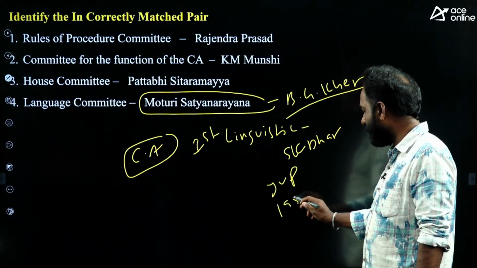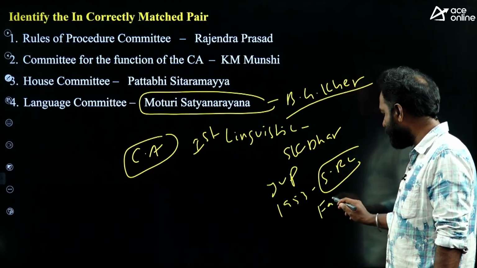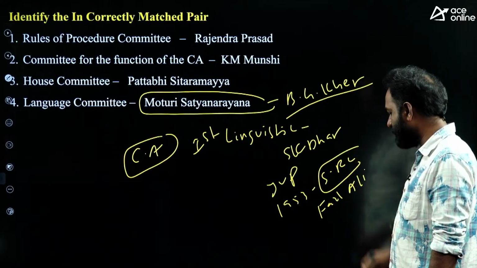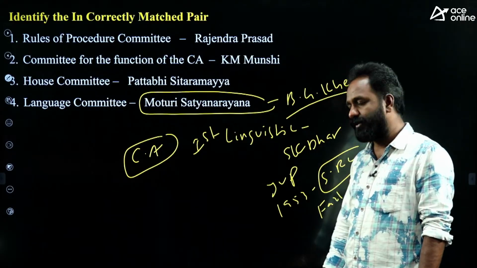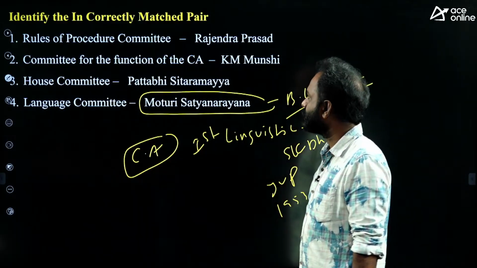Later in 1953, they appointed the State Reorganization Commission, headed by Fazal Ali. So in any examination, these three committees are important: S.K. Dhar Commission, JVP Committee, and Fazal Ali Commission.